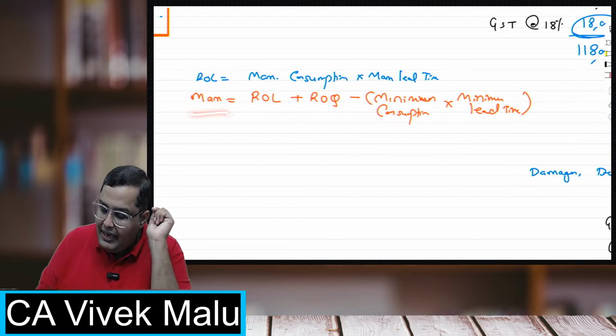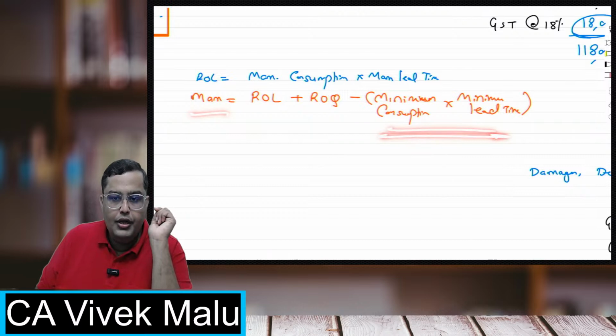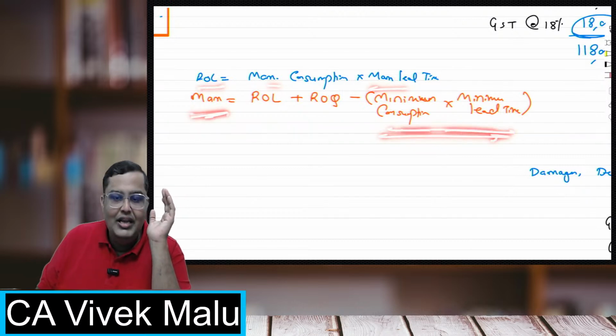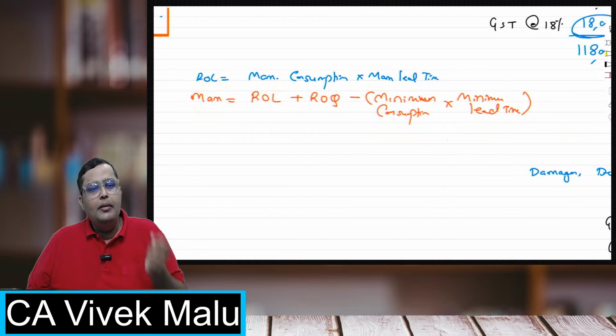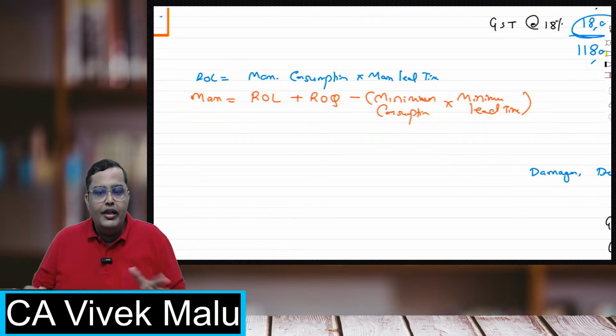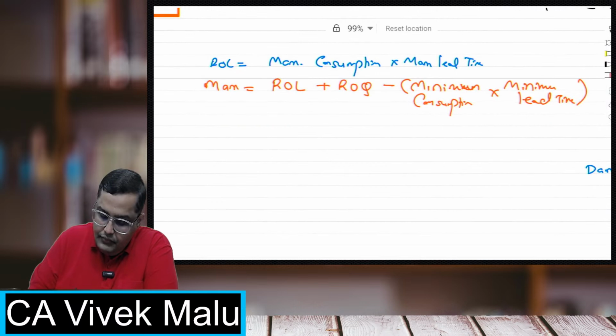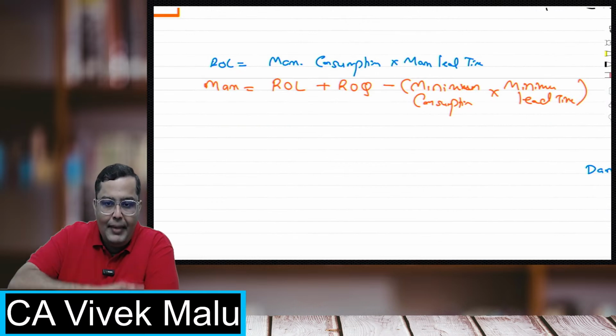As I have told you, in maximum there is minimum. Maximum is the only formula which also has the reorder quantity. So in ROL, maximum, maximum, minimum.